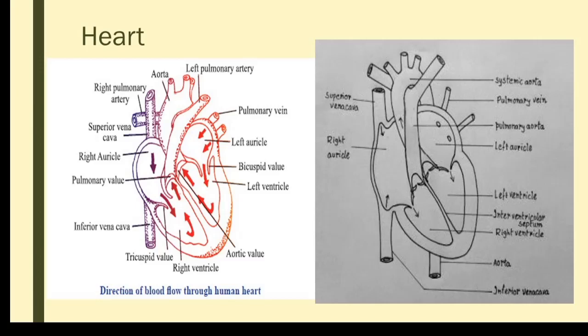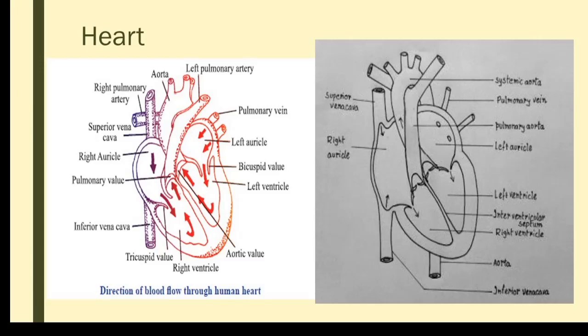So septa are there, the septum between the right and left sides, and the atrioventricular septum between the upper and lower chambers. And here you can see the left ventricular wall is much thicker than the right ventricular wall.